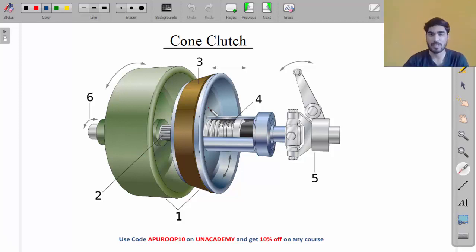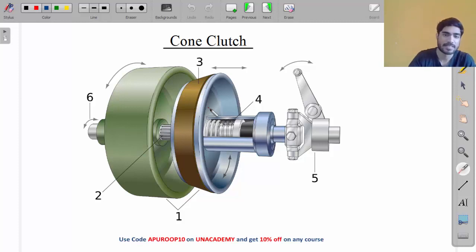And this friction force transfers the torque. So the working principle of cone clutch is very similar. Here also there will be one plate on the input side, one plate on the output side. When they are connected together, there will be friction force between them, and this friction force is going to transfer the torque. There is only a little difference between the plate clutch and cone clutch, and that is the shape of the friction surface. In case of plate clutch, the friction surface was vertical. In case of cone clutch, it is inclined, my friend.